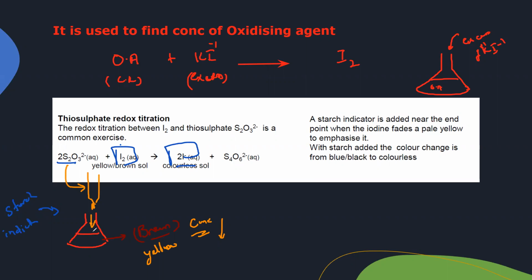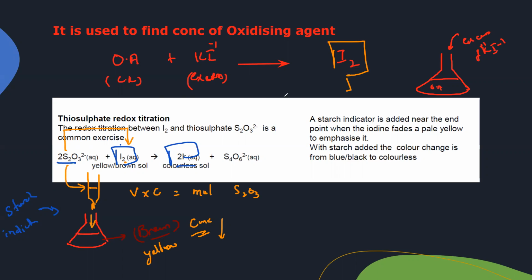Now using the burette, we read the volume of thiosulfate we needed, and we know the original concentration of thiosulfate. So concentration times volume gives the moles of thiosulfate. Using the moles of thiosulfate and the ratio, we get the moles of iodine.